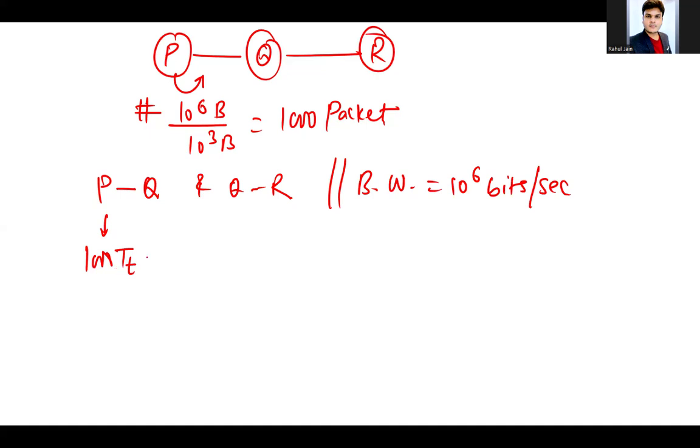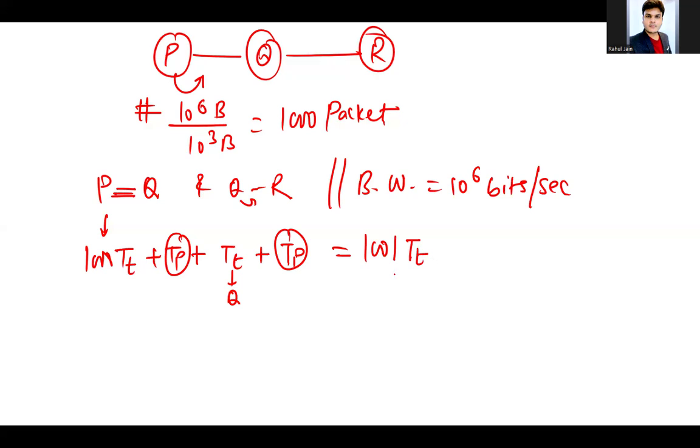So 1000 into TT plus TP, the propagation time over the link between P to Q, plus the transmission time required at router Q, plus again the propagation delay between Q to R. Now, in the given question the propagation delay is negligible, that is 0. So I am getting 1001 TT. It is the total time.